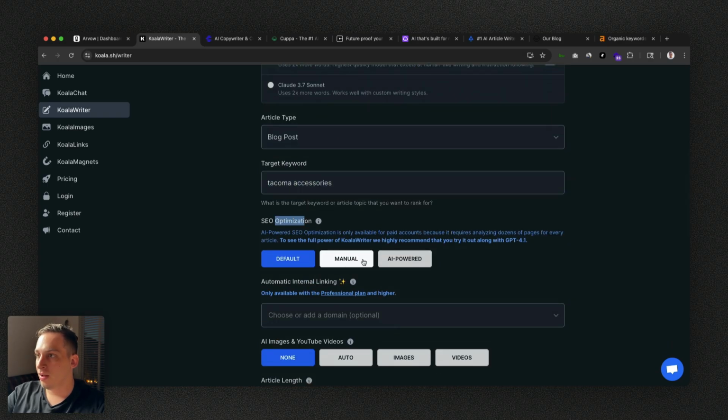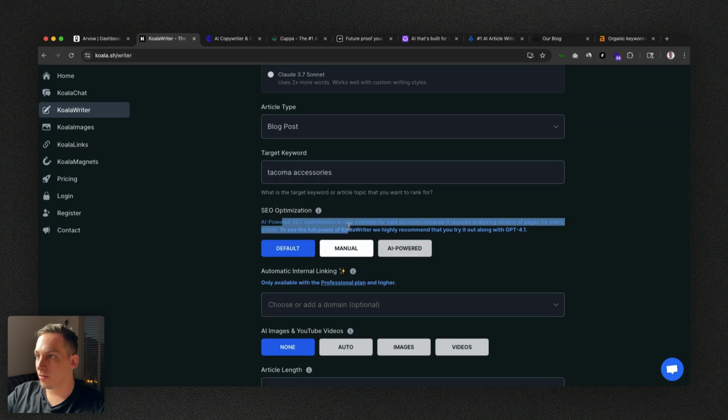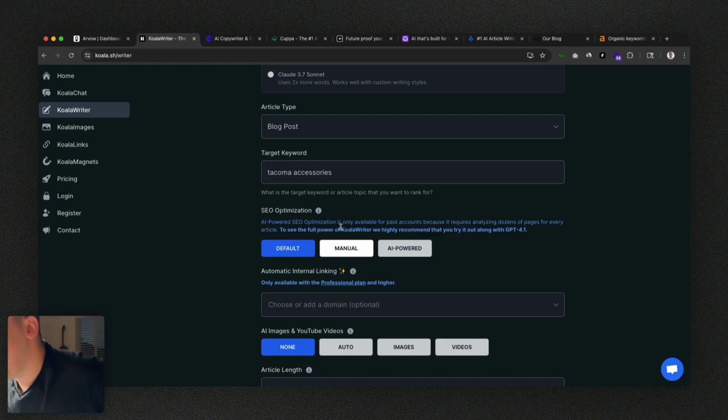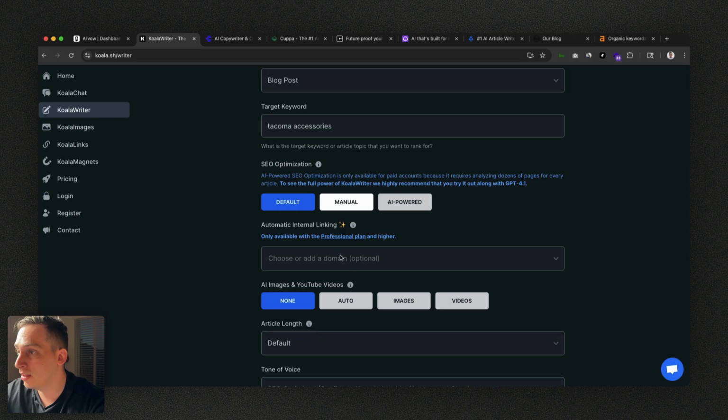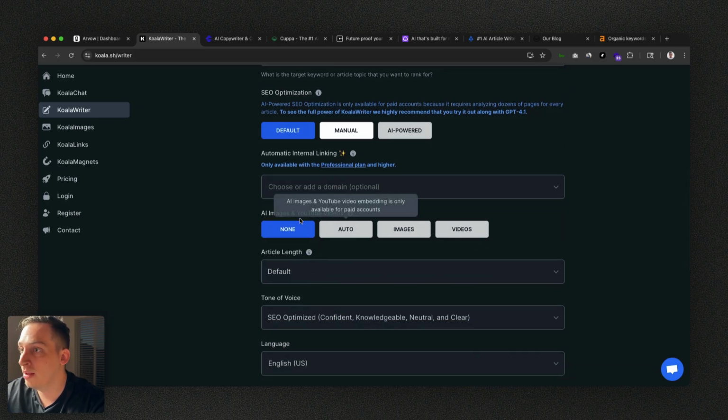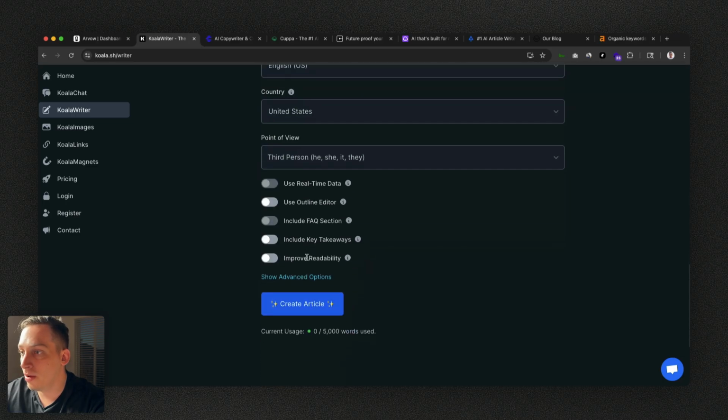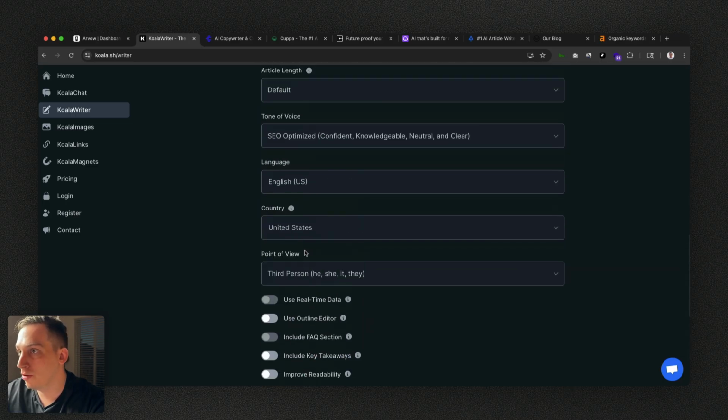SEO optimization, default AI-powered SEO is only available for paid accounts because it requires analyzing dozens. So this is something that Koala Writer doesn't have that Arvow does have, where you can generate 3 contents with AI for free. So that's not so nice. I don't know how exactly this is going to work. Like, you can add a domain, but it's only available with the professional plan. AI images and YouTube videos, none, right? So this is basically using the free version of everything, right?